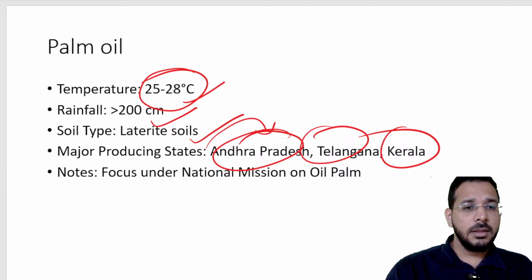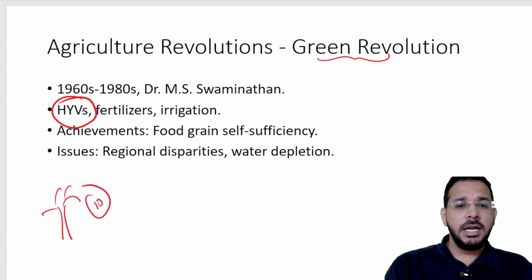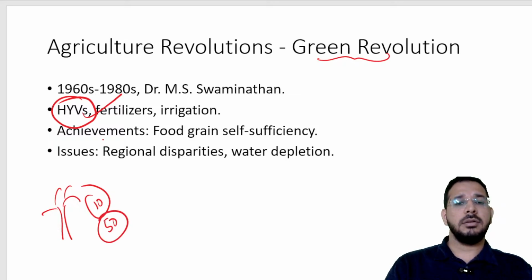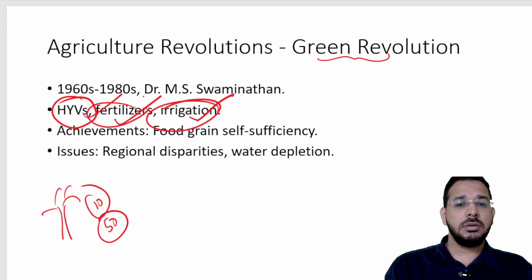And we have different revolutions regarding agriculture, like the green revolution, white revolution, blue revolution. So, what are these revolutions? Green revolution is where we developed high yielding variety seeds. For example, if from one plant I am getting 10 fruits, with high yielding variety seeds from one plant we get 50 fruits. For high yielding seeds we require more nutrients, hence more fertilizers. They also require more water, hence more irrigation. This was developed in India, headed by Dr. M.S. Swaminathan.